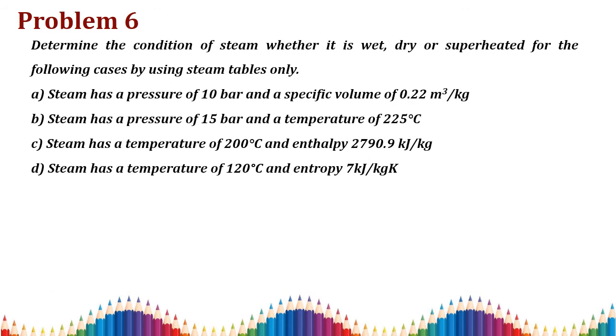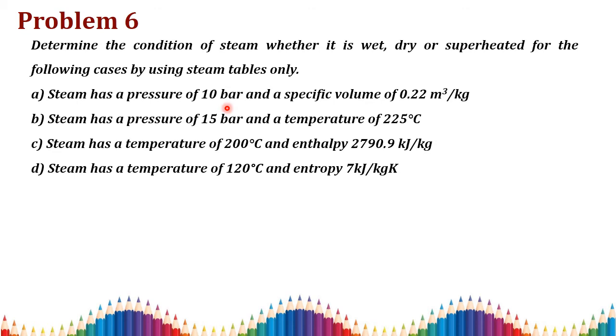Problem 6. Determine the condition of the steam, whether it is wet, dry or superheated, for the following cases by using steam tables only. So we need to determine whether the condition of the steam is wet, dry or superheated. Here we have 4 cases, and they are given some conditions. By checking these conditions with the steam table, we have to say whether the steam is wet, dry or superheated.